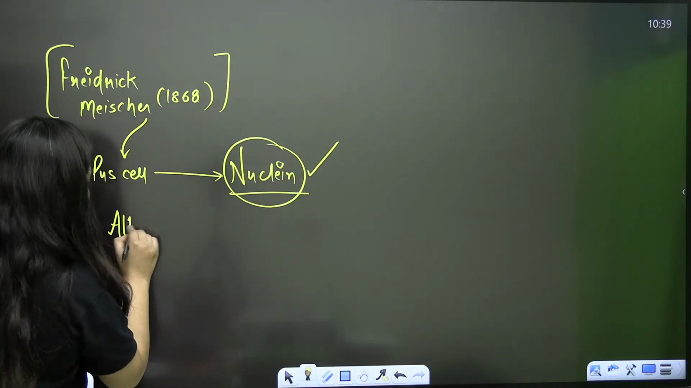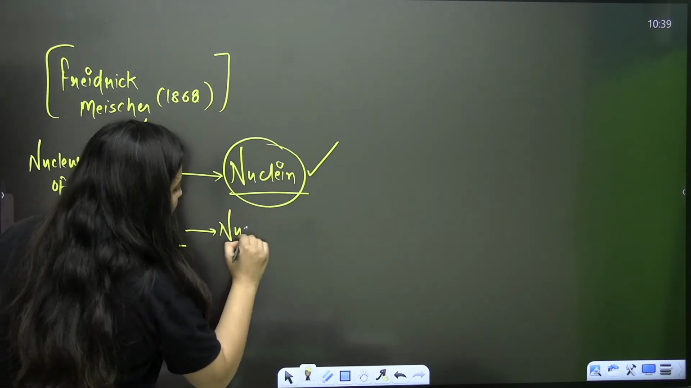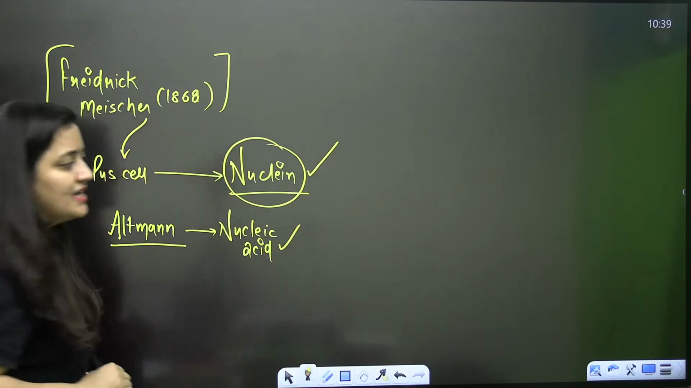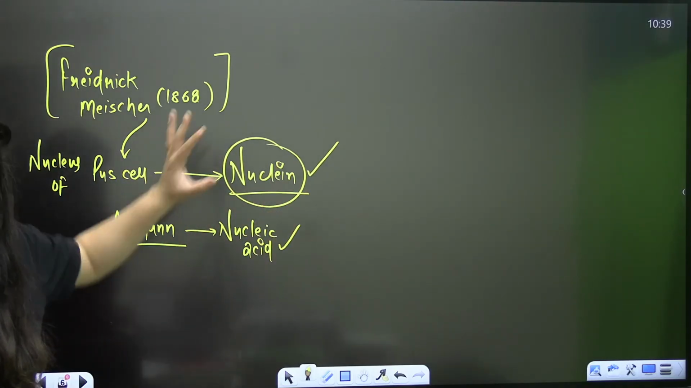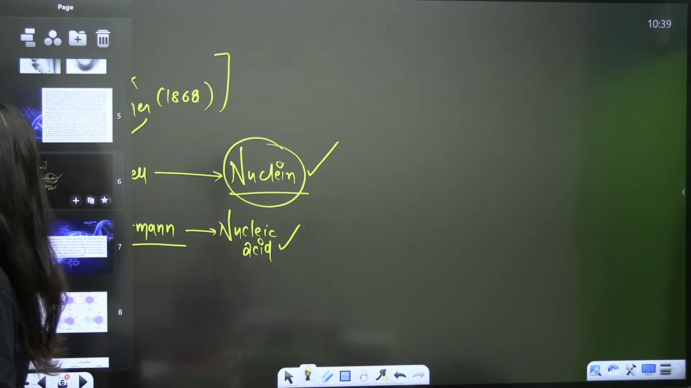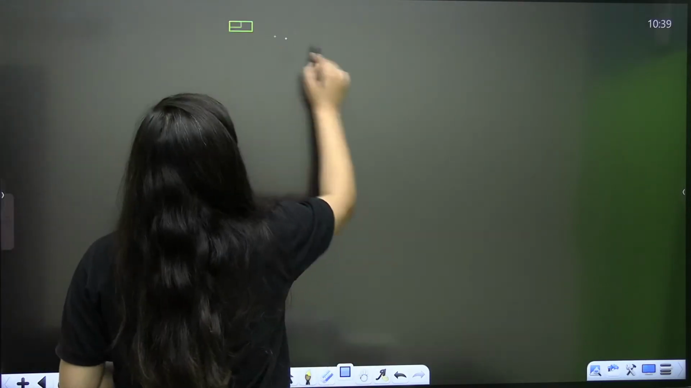And later on, because of its acidic property, Altman named it nucleic acid. Altman named it nucleic acid. So this is the first thing that you need to understand. Clear? So what are we going to start? We are going to start the nucleic acid. Fine.